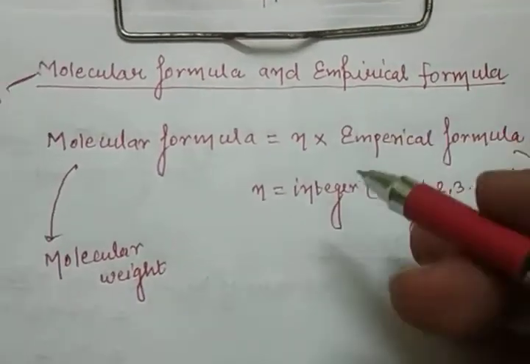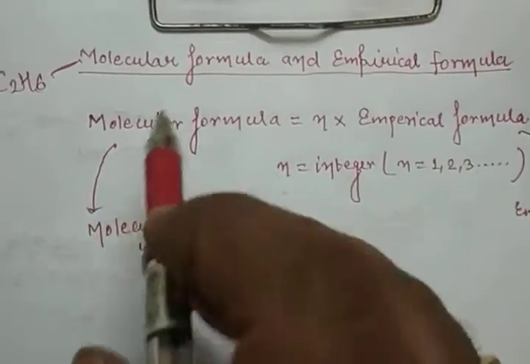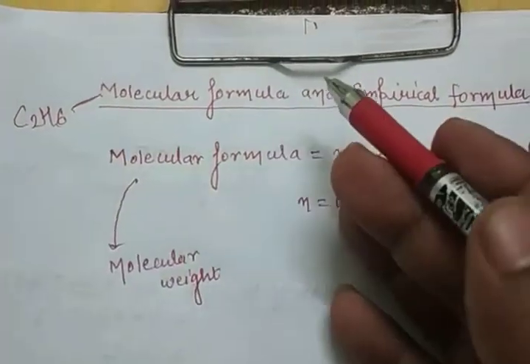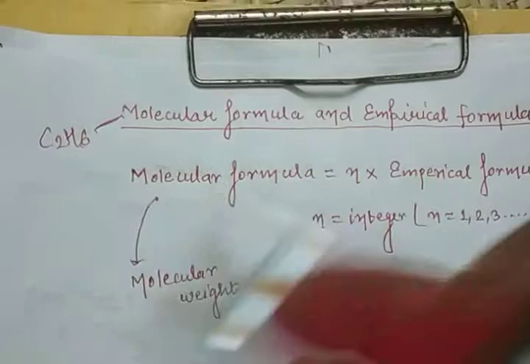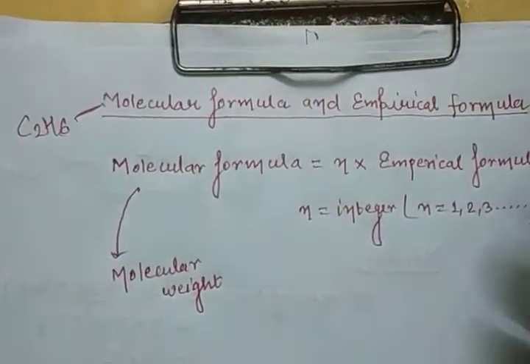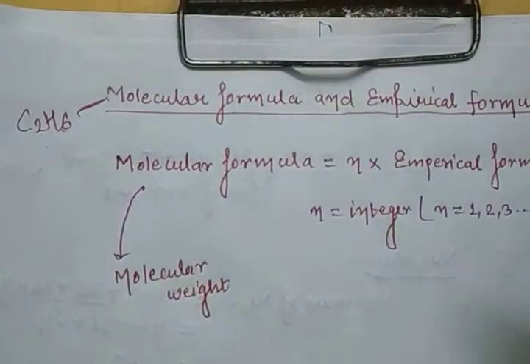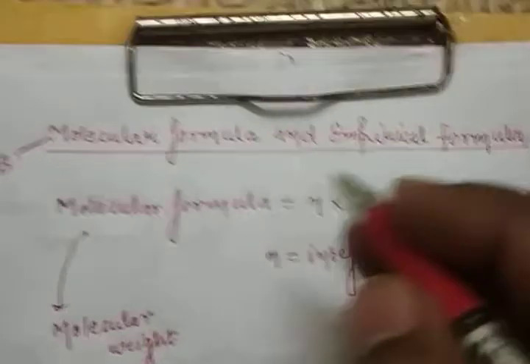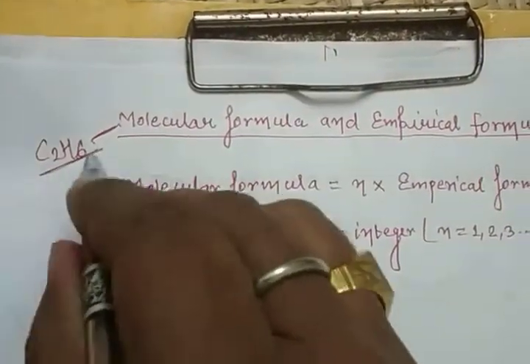We will discuss the next topic. First, you learn what a molecular formula is. Suppose you have the glucose formula, or any formula of an organic compound or other compound. Suppose you have Na2SO4, which is sodium sulfate. This is a molecular formula. Now suppose you have C2H6. This is a molecular formula.